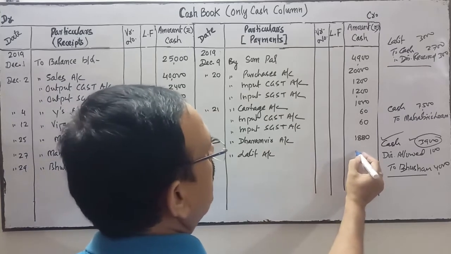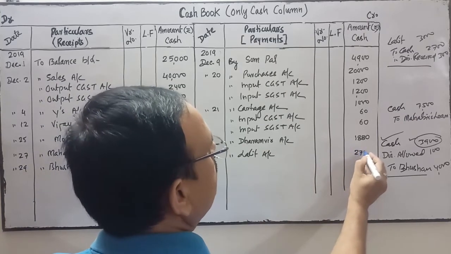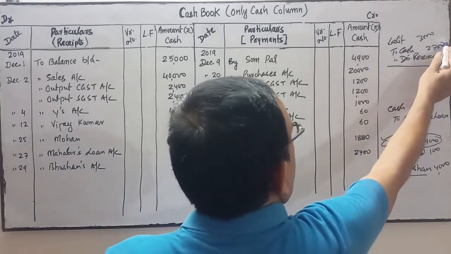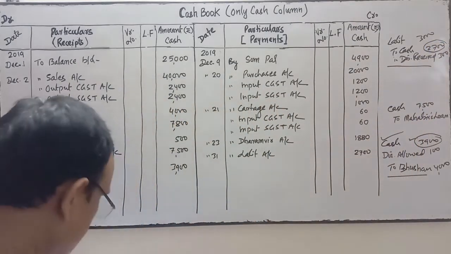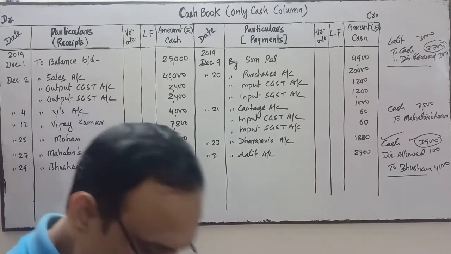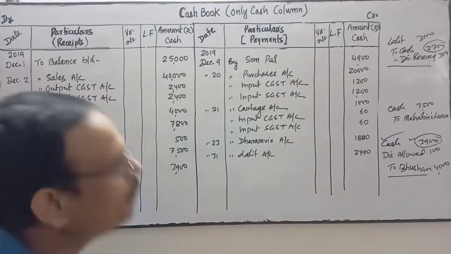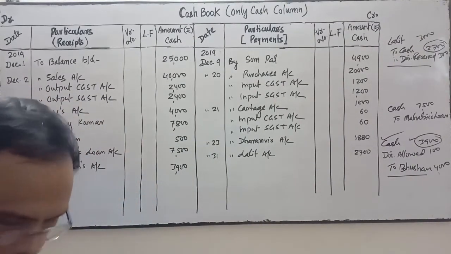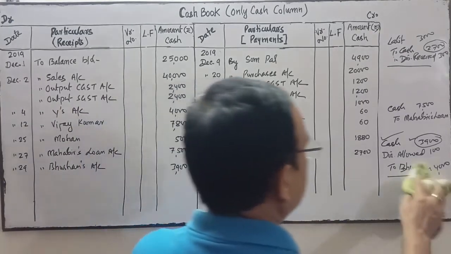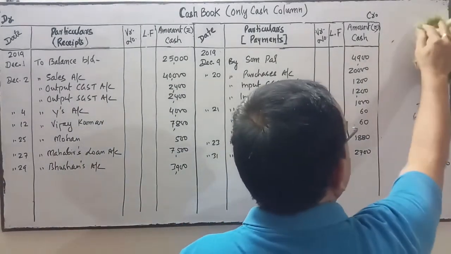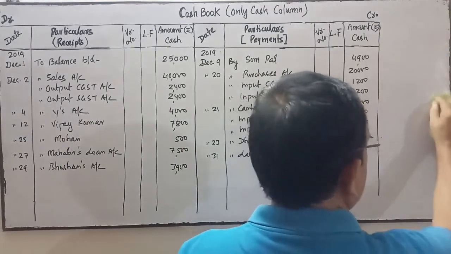Amount will be 2,700. This amount we will write. Okay. 2,700. That's it. This is the transaction. Now we do the total and find out the balancing figure. Now we will do the total and find out the balancing figure of this cash book.